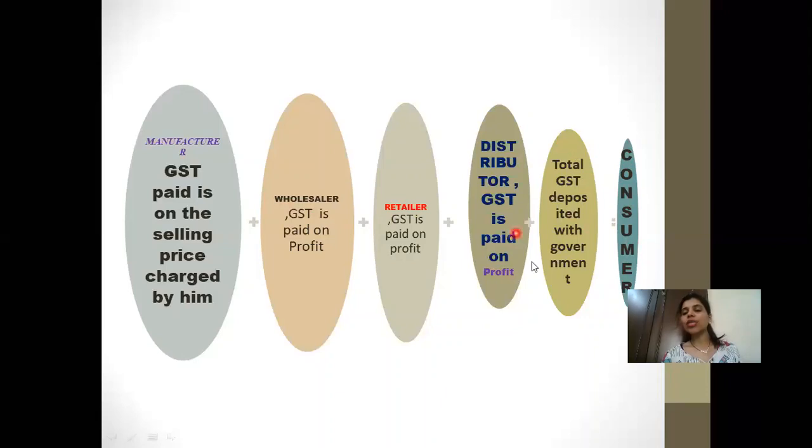Means the consumer is going to pay for all the levels. The businesses are not paying it from their own pocket; it is going to be paid from the consumer's pocket. So I hope you have understood how we calculate, and when we are doing sums, you will understand how that particular calculation is done.